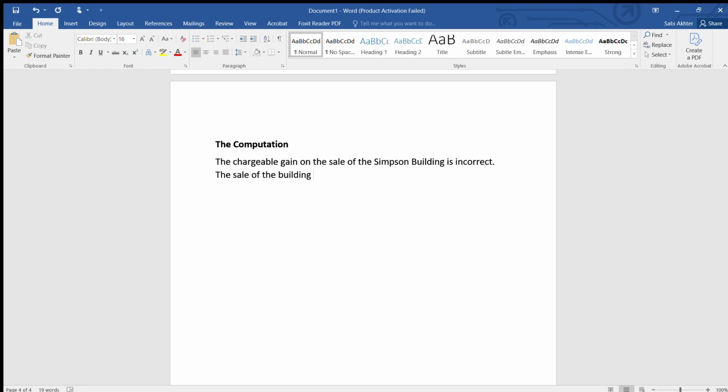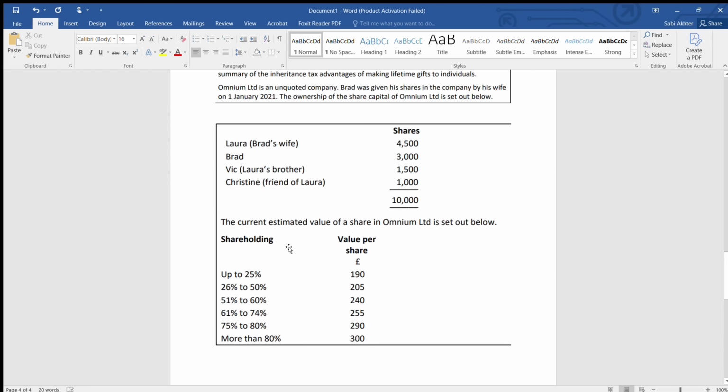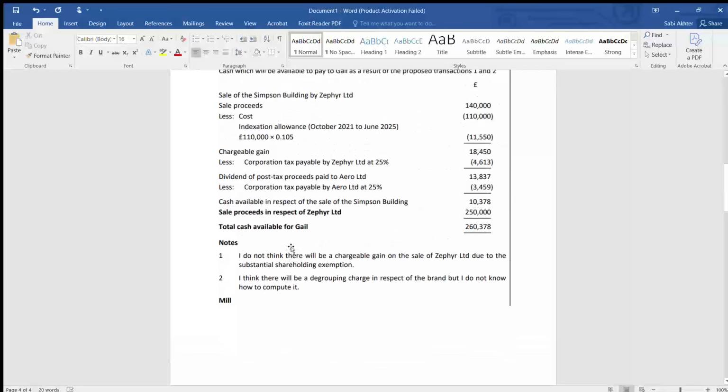That's why I told you, when you come to this question, come prepared, read the exhibits, and I'm assuming you know what the case study is about, and we are quickly moving towards the answer, because I want to show you how to structure answer. Knowing the correct answer is not so important, but the way you structure your answer is very important. So the sale of the building, please write the date, on which date the sale took place. In case you forgot, you can always go back and refer to the dates.